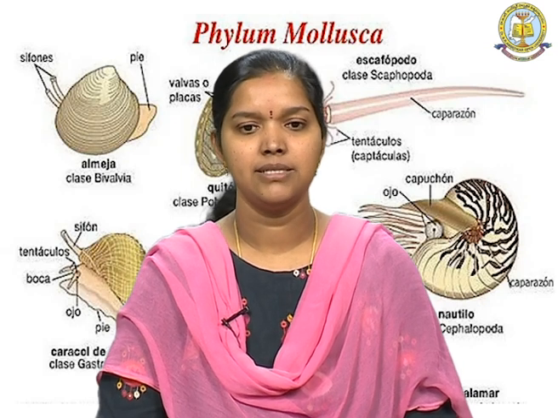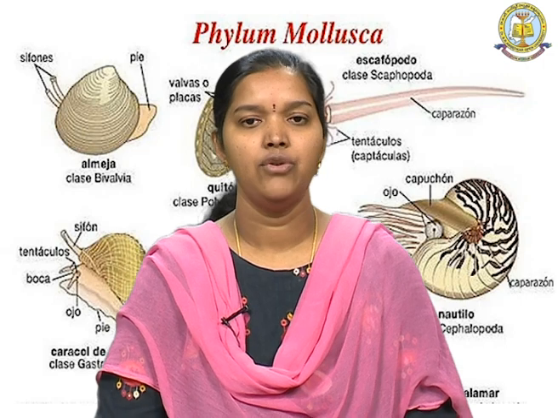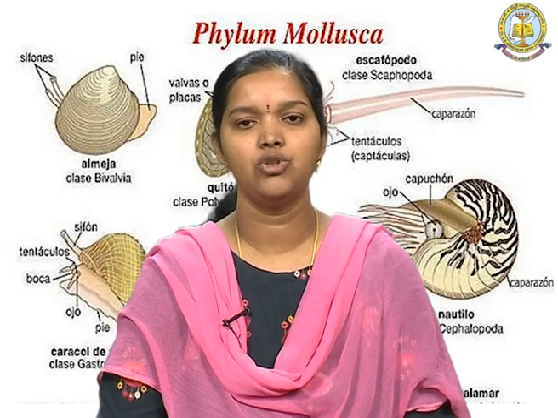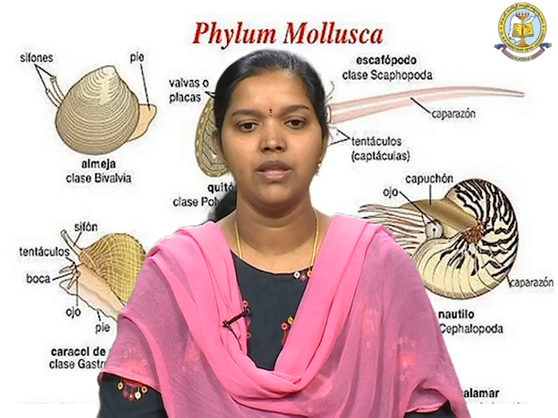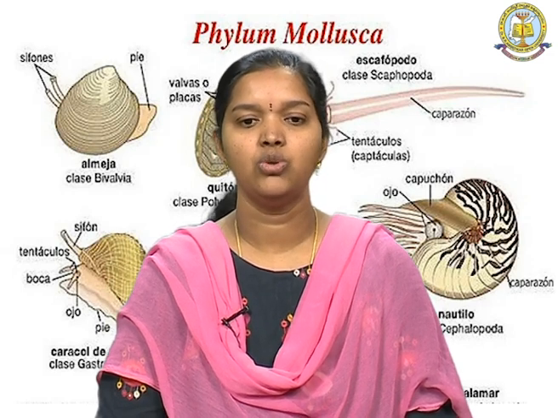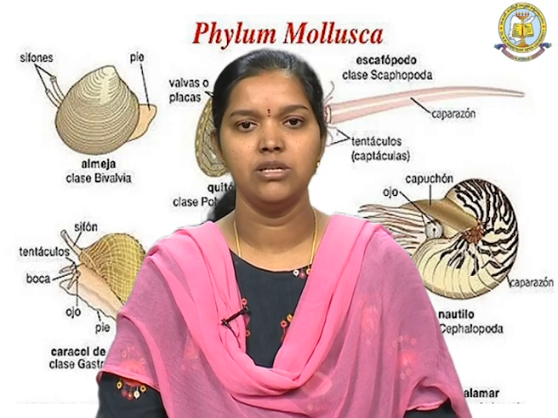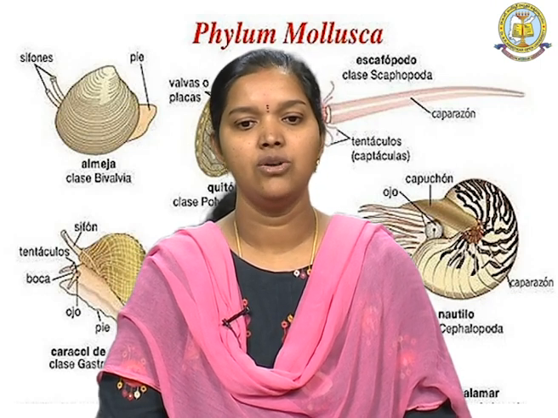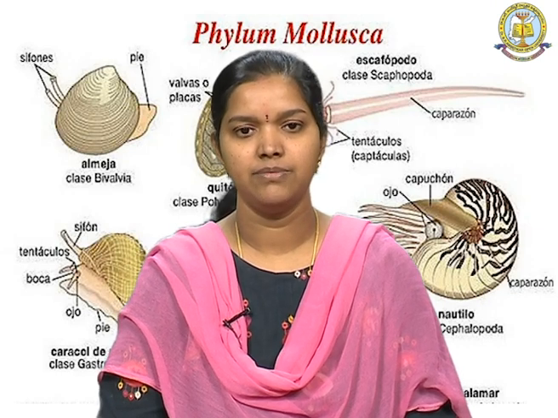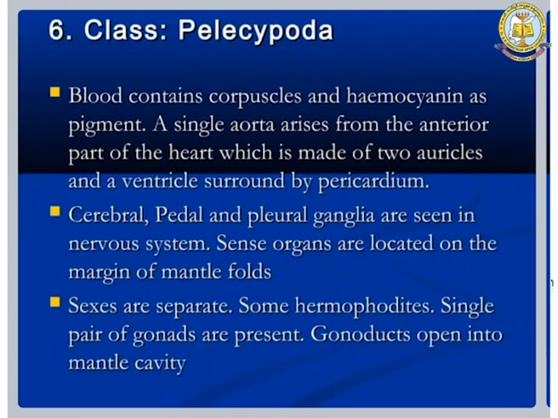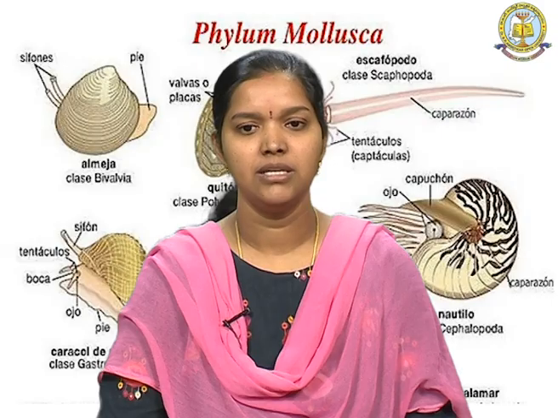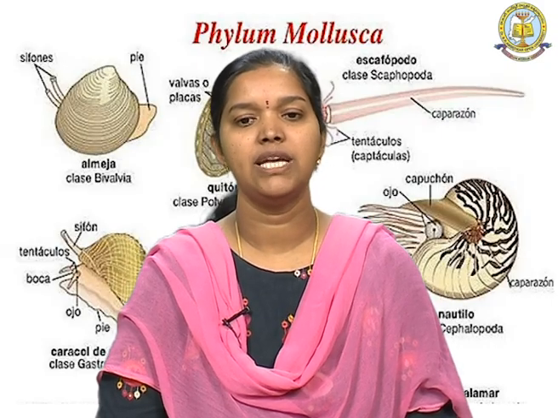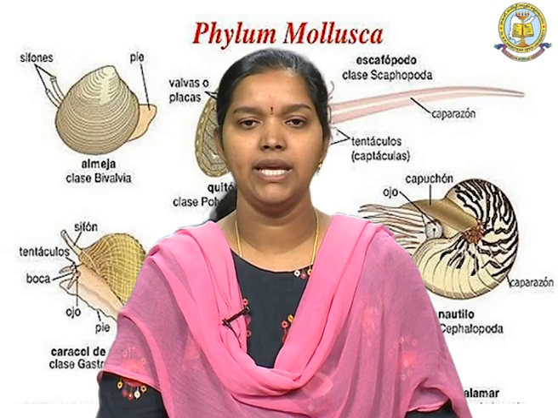In some bivalves, a byssus apparatus is also present, which helps to adhere these organisms to the substratum at the bottom of the water. And the muscles are well developed, and the two halves of the shell open and close by contractions and relaxations of the two adductor muscles. And the blood contains corpuscles and hemocyanin as a pigment instead of hemoglobin, and a single aorta arises from the anterior part of the heart, which is made up of two auricles and one ventricle, surrounded by pericardium,